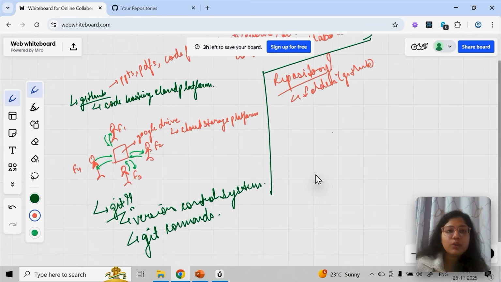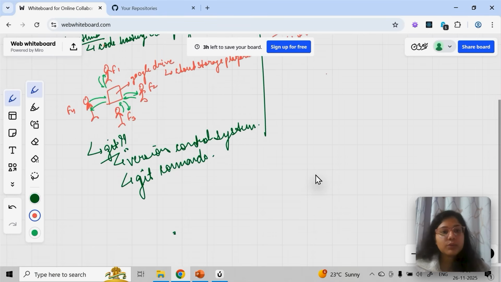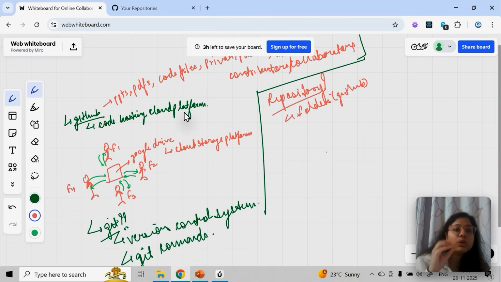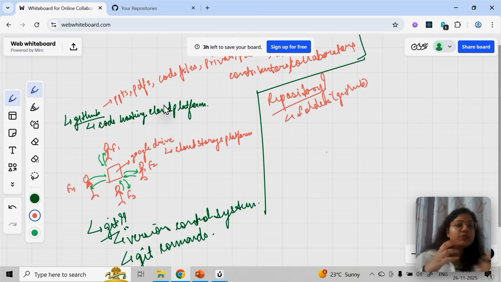Okay, now we will talk about Git. Git setup is important. So just like we created an account for GitHub, similarly if I want to work with Git, I have to do a setup. In simple words, you have to download it.